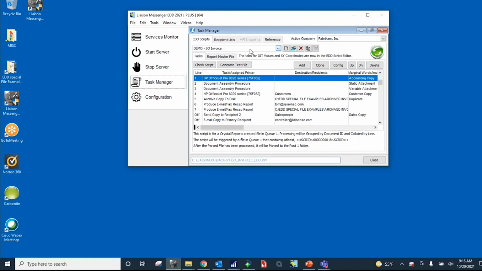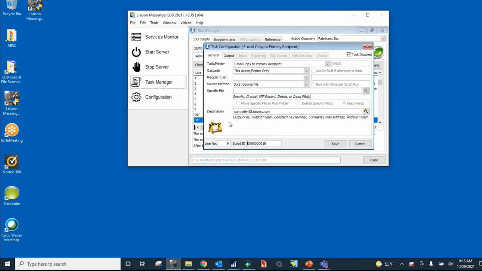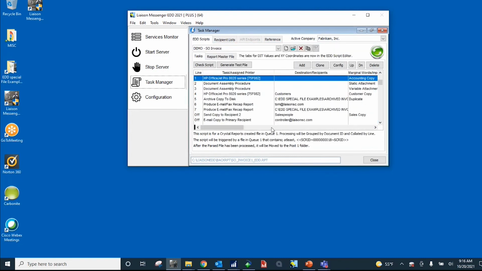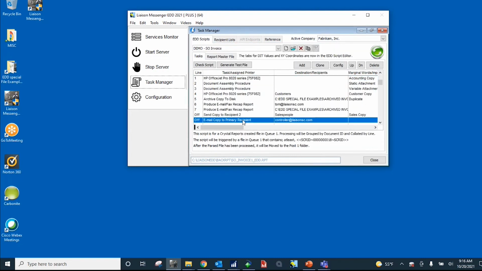We're first gathering from the report through XY coordinates. We're grabbing the invoice number and the customer ID number off of the invoice, and then we're running a web service in the background to grab any additional information related to the script, like the salesperson ID number, like the information on the filtered line, total amount of the invoice. So we'll grab all that information through the web service. Okay? Now, so let's run this script right now.